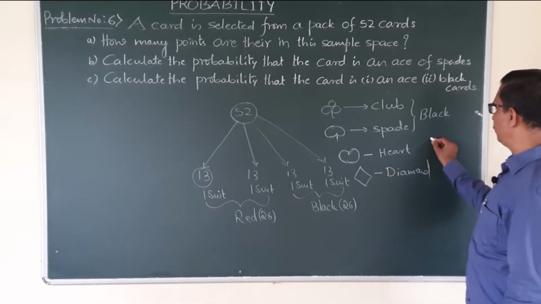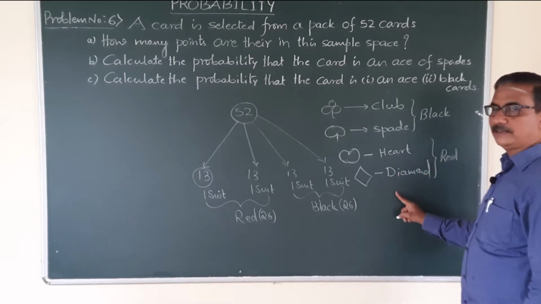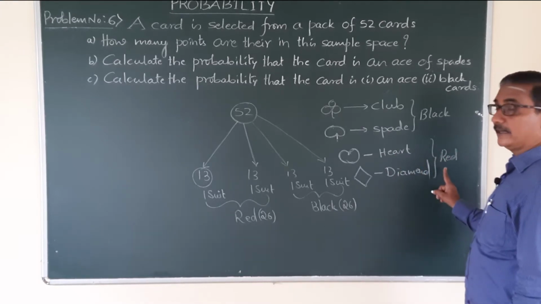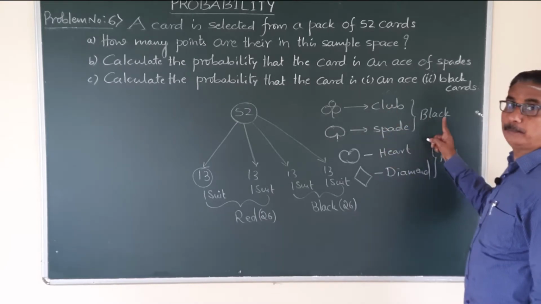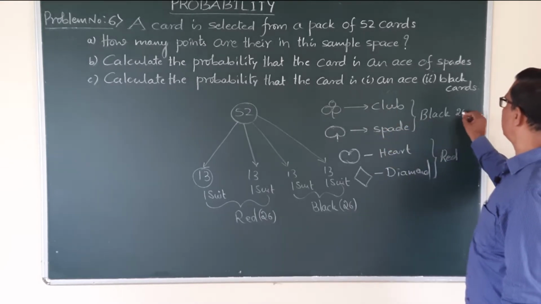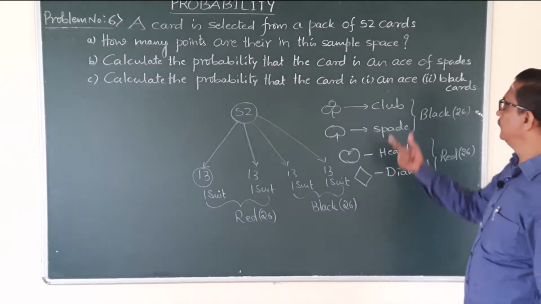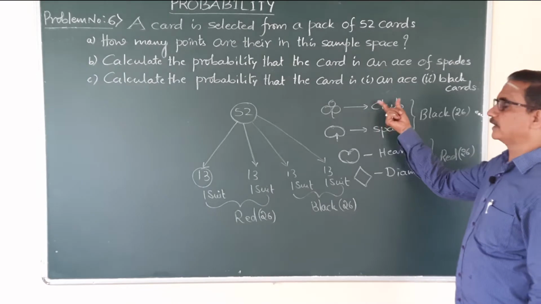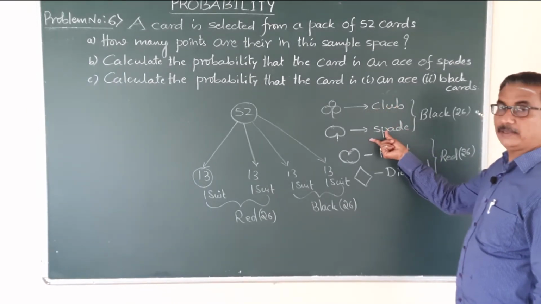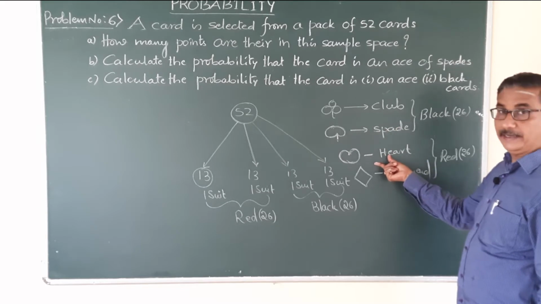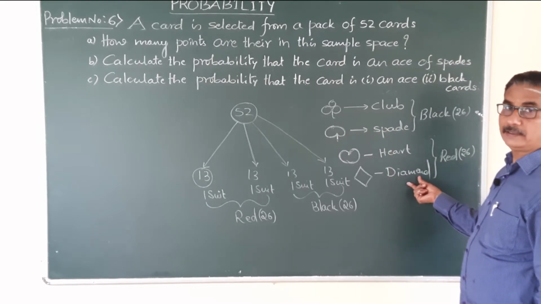Heart and diamond shapes are red color cards. In which color are heart and diamond? Red color. In which color are club and spade? Black. So 26 black color cards and 26 red color cards: 13 black club cards, 13 black spade cards, 13 red heart shape cards, 13 red diamond cards.